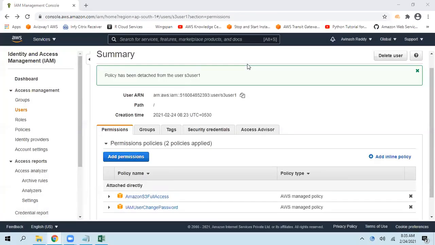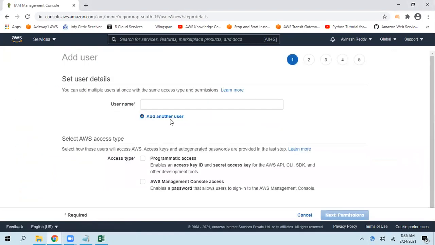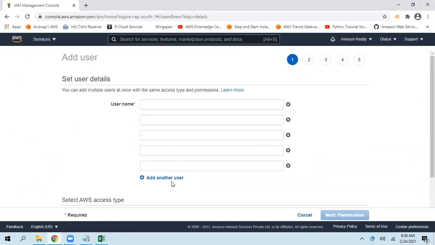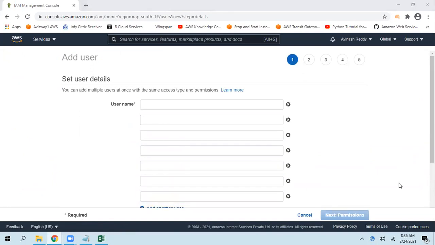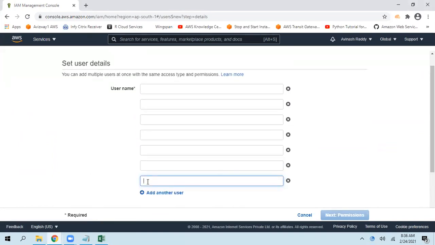Avinash, one small question. We are creating the user manually, so it requires a series of steps, right? If I want to create like 50 or 60 users on a single day, is it the same process I have to follow, or is there any other process? Okay, if all the 50 users need to be created with similar permissions, here we have an option, add another username, add another username. So you can add multiple usernames here. In a single shot, you can create them, but one thing, all these users are going to be created with the same level of permission. Why? Because in the next step, you are going to allocate a policy. That policy will be applicable for all these users. Yeah, after creating the users, we can manage the permissions, right? Yes.